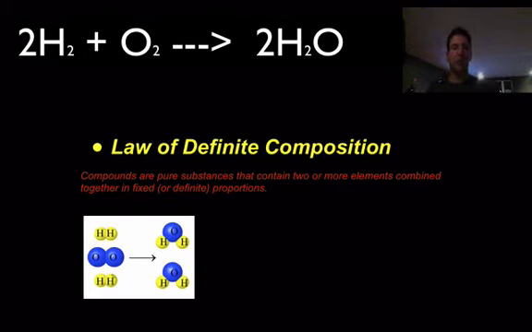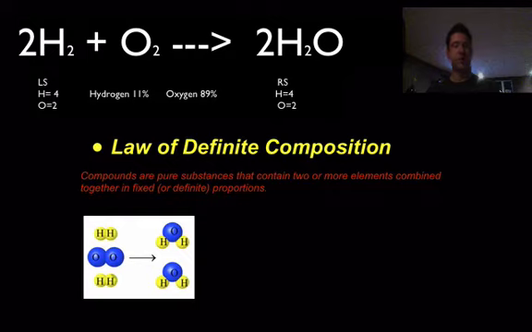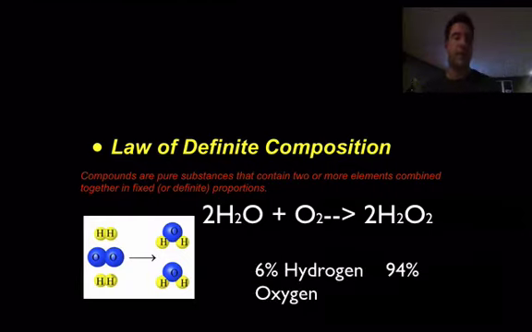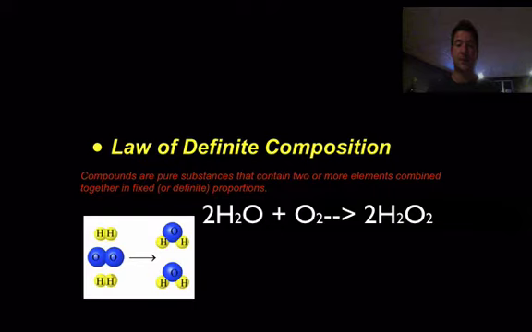We can also talk a little bit about proportion, and look at the proportions of a water molecule, which will always be consistent: 11% hydrogen and 89% oxygen. But if we were to look at something different like hydrogen peroxide, H2O2, it has a different proportion: 6% hydrogen and 94% oxygen, but we can still break it up.